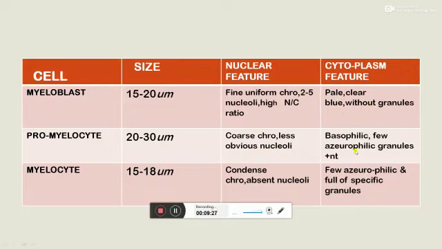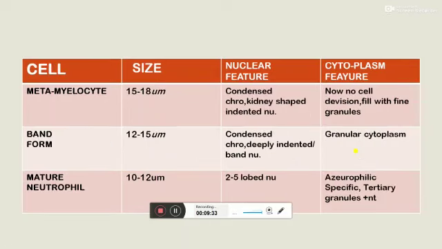From the promyelocyte, granules appear, from primary to secondary and then tertiary granules. In the metamyelocyte stage, there is indentation of the nucleus, in band forms a deeply indented nucleus is formed, and in mature neutrophils 2 to 5 lobed nuclei are seen.